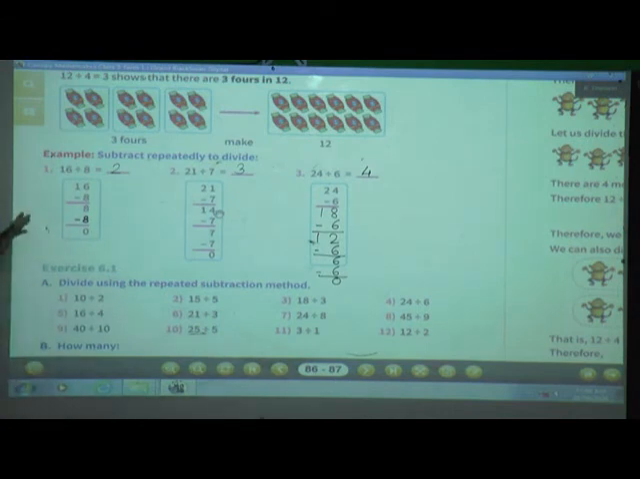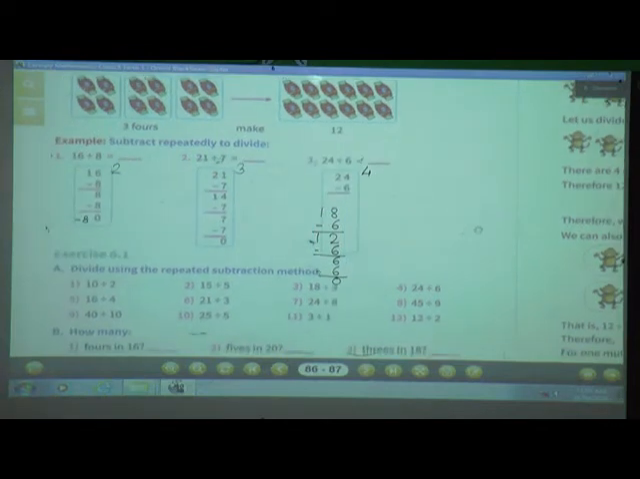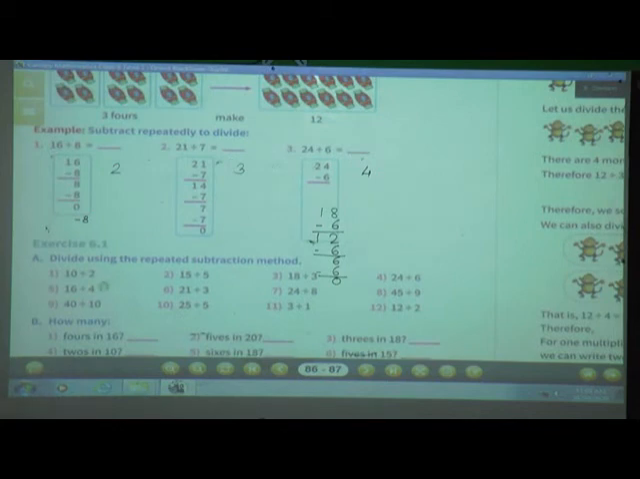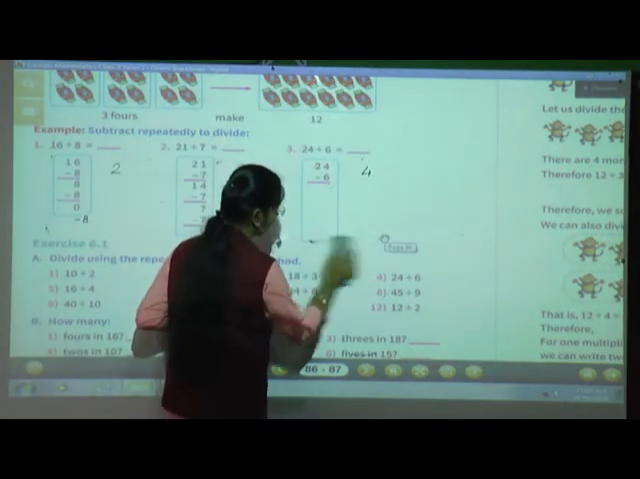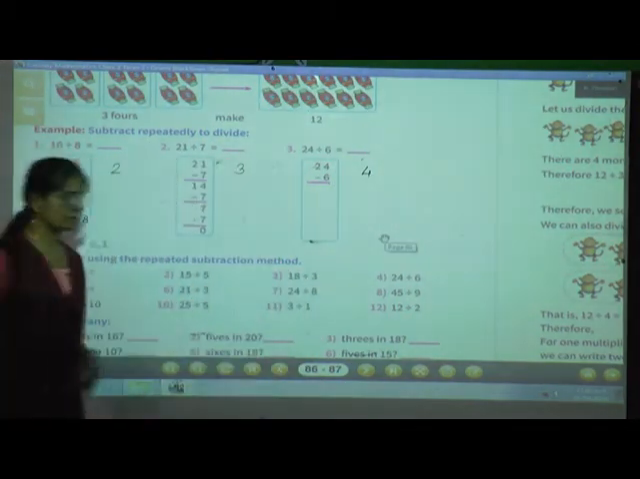Understood? This is called the repeated subtraction method. Division by repeated subtraction method. Okay. Now we will see exercise 6.1. See, the question is: divide using the repeated subtraction method. Now the first one, 10 divided by 2. What you have to do? 10 divided by 2.